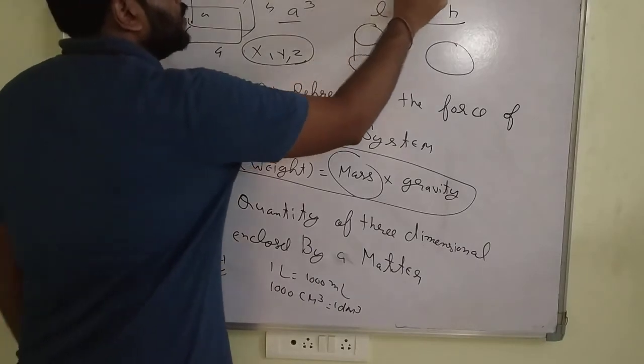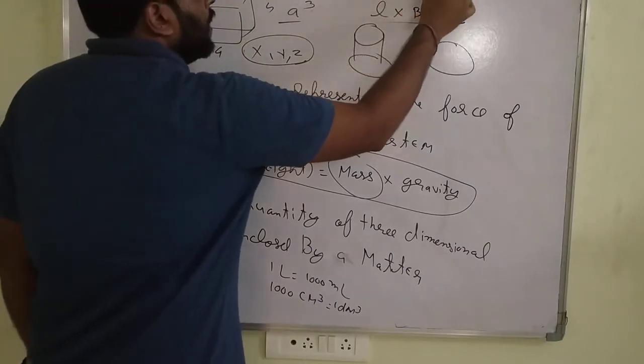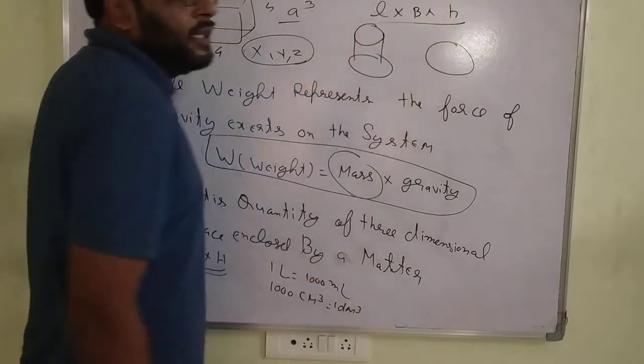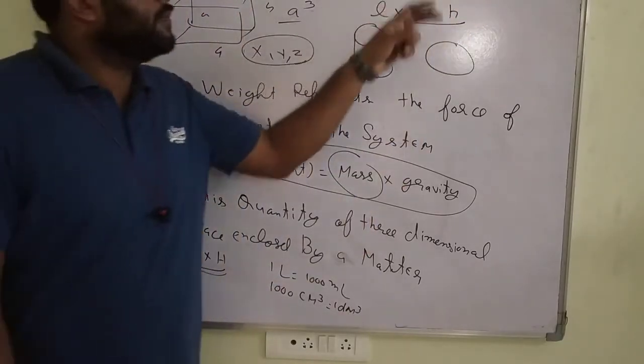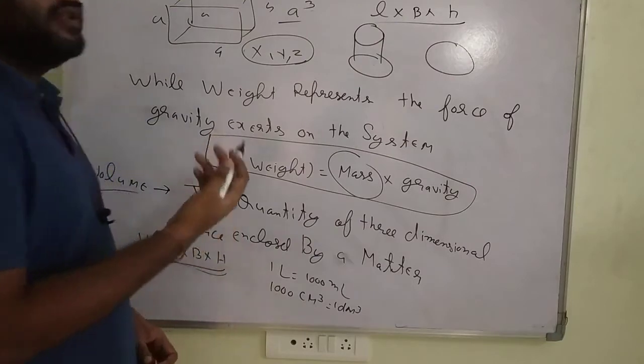What is the volume of a sphere? As you know, it is 4/3 π r cubed, that is 4/3 π into r into r into r. A cylinder has a different volume. Everything has a different volume.